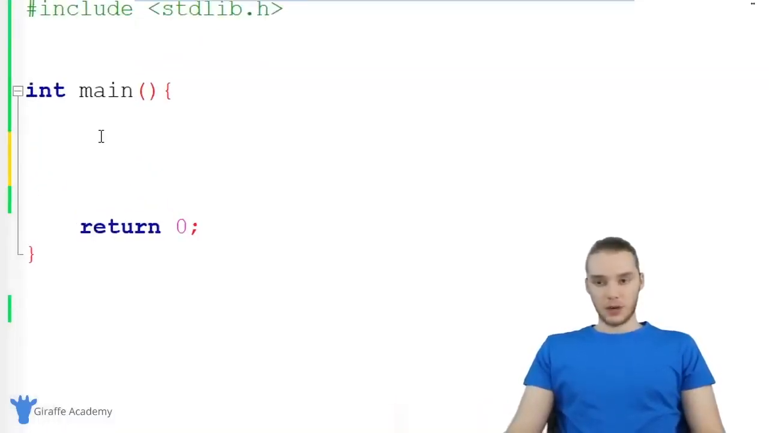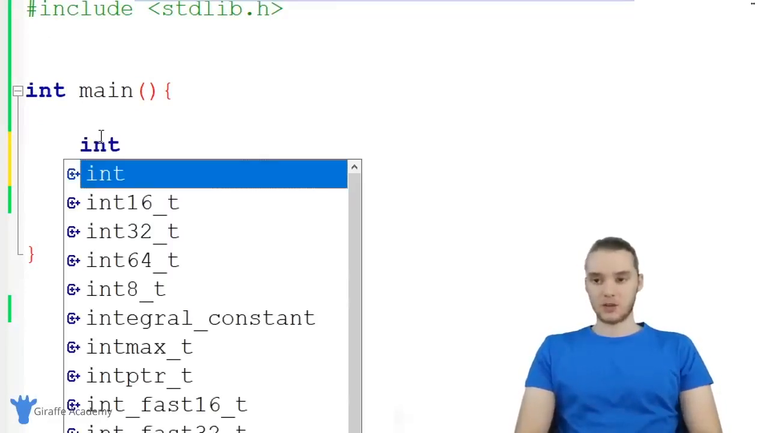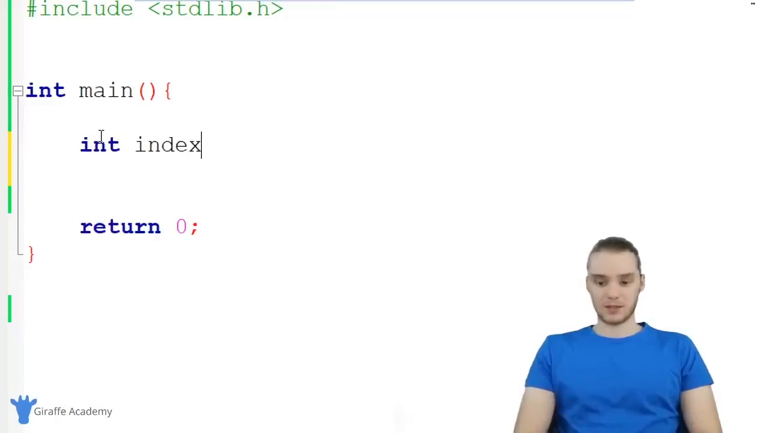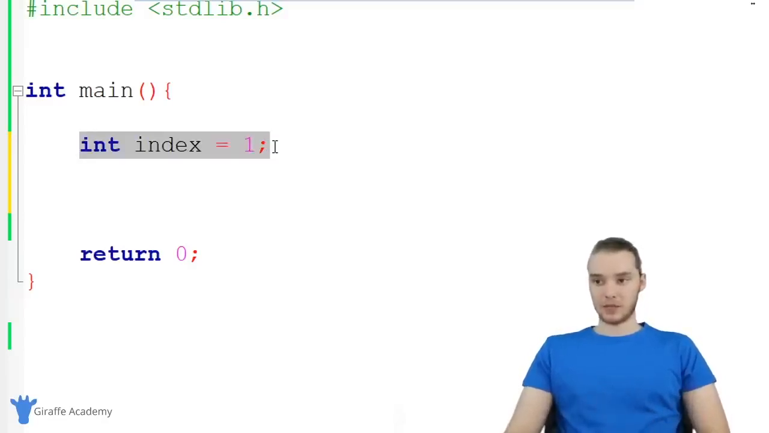The first thing I want to do, and this isn't directly related to creating a while loop though, is I want to create an integer. So I'm just going to create an integer called index, and I'm going to set it equal to 1. Now what I want to do is create a while loop, and you guys will see where this index comes into play.